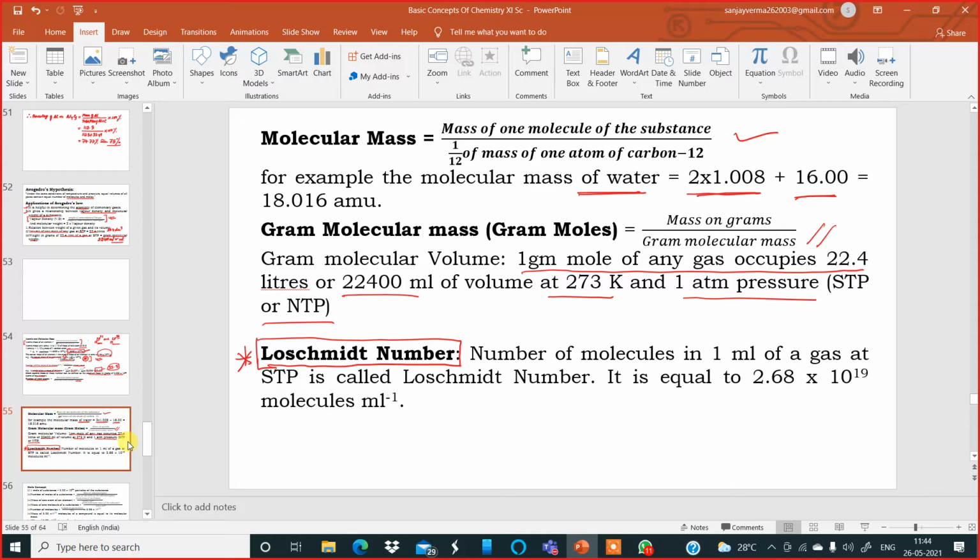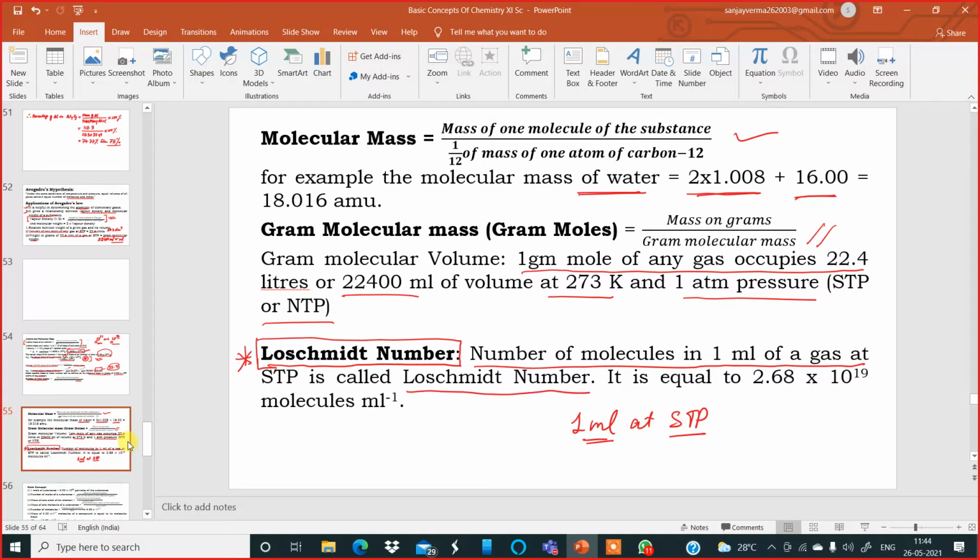Now, the Loschmidt number is the number of molecules in 1 milliliter of a gas. If you take 1 milliliter of any gas at STP, what number of molecules does it contain? That is called the Loschmidt number.